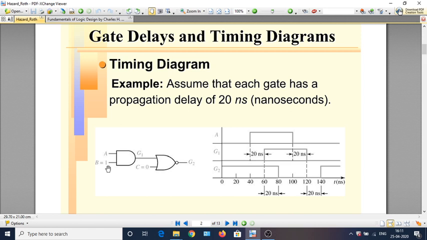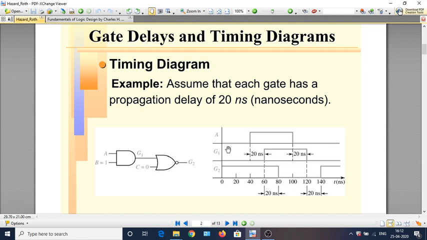That is why B is fixed at 1 and C is kept as 0. Because of that, a change in A will ripple and cause a change in G1 and later a change in G2. So let's look at how this change propagates. Let us assume that A is kept at a value of 0, and all variables G1 and G2 settle to their respective values during this time.